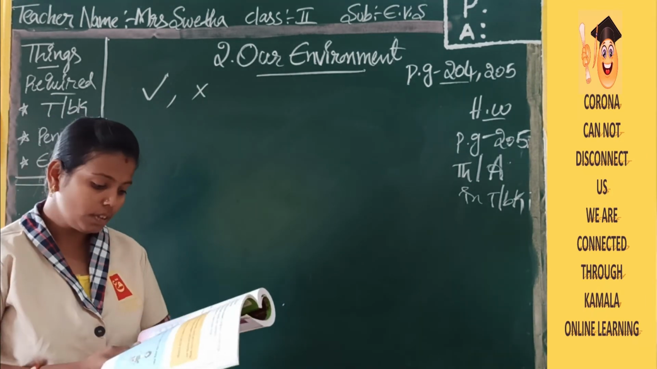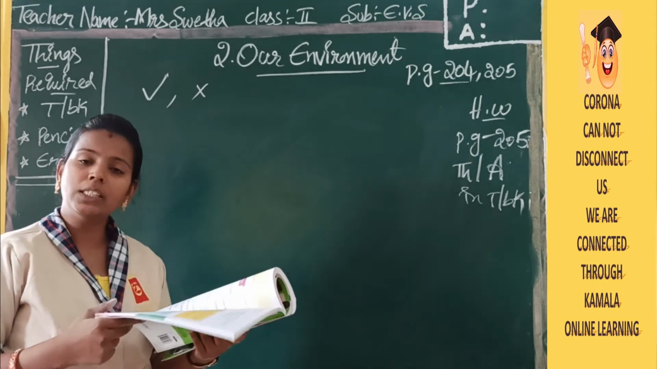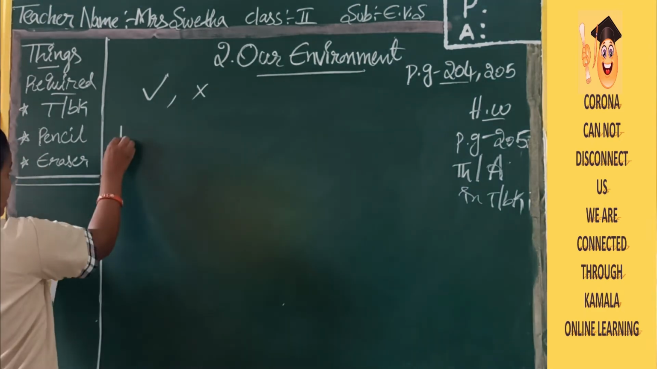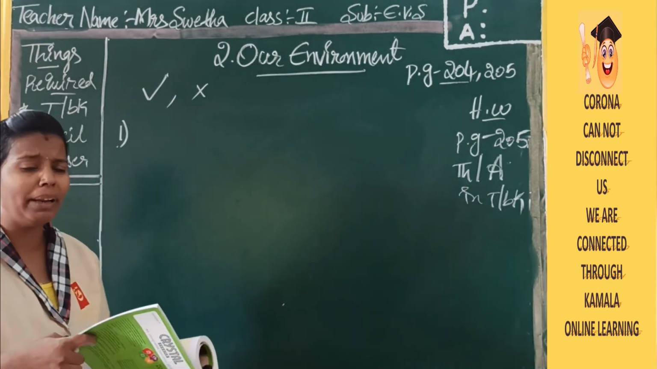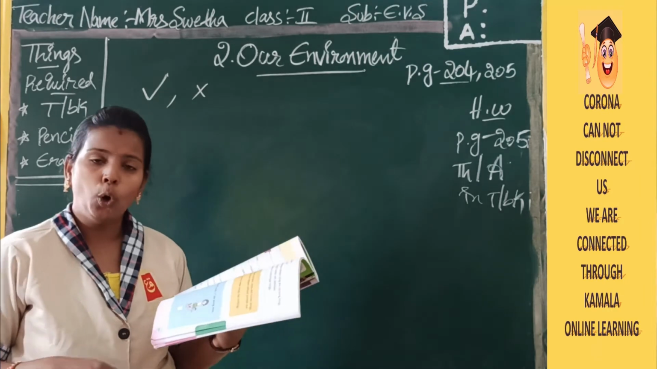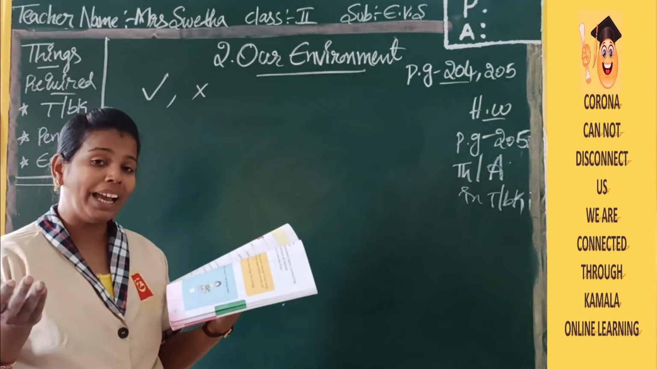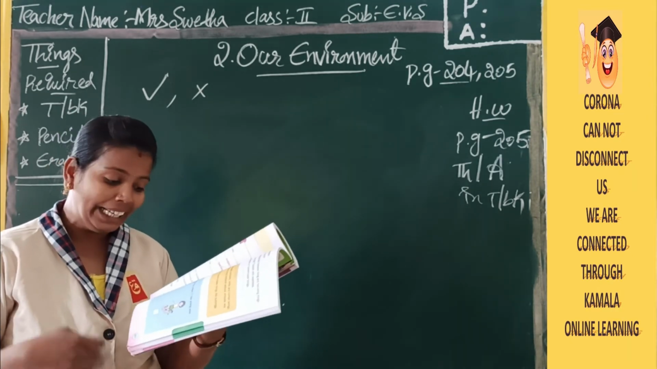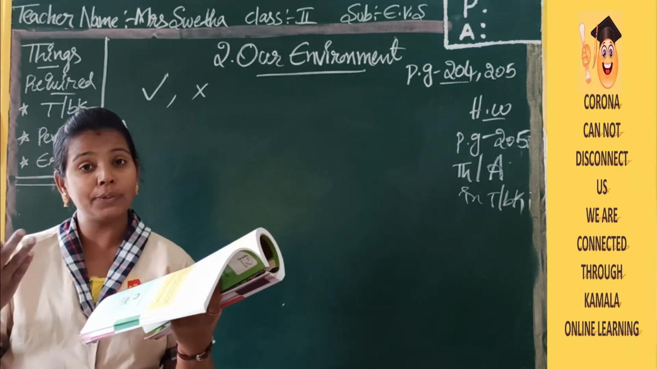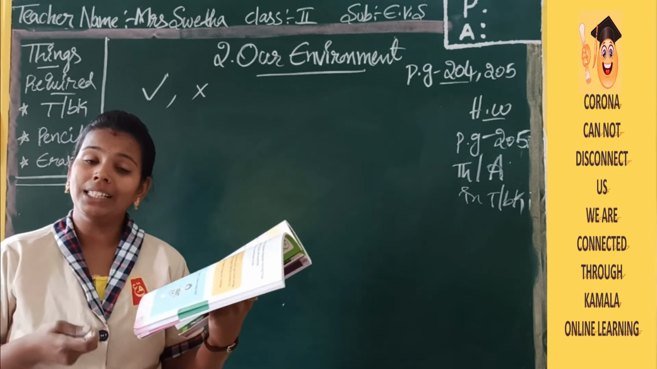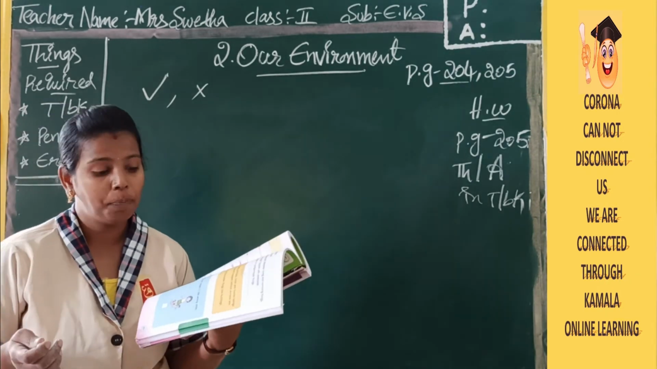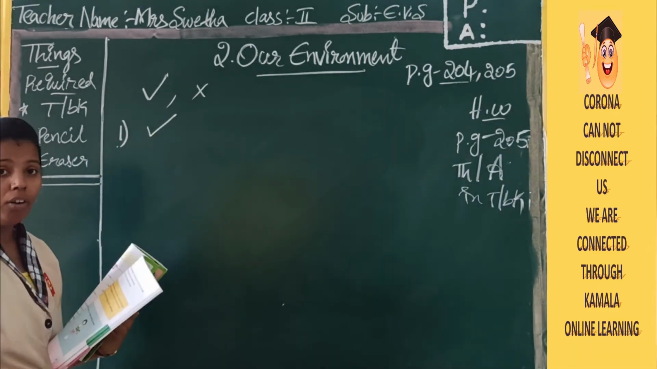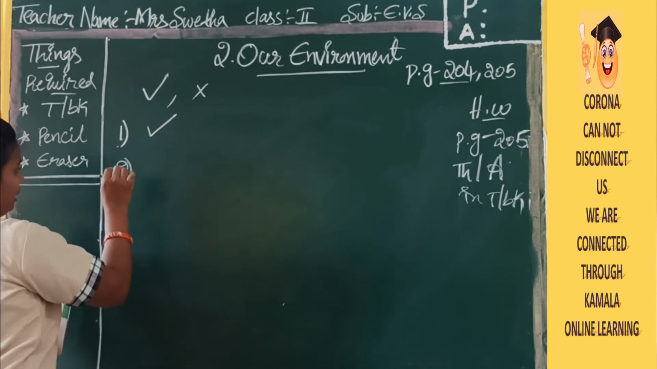In the first picture, he is watering the plant. Watering plants is very good, no children? Who will water the plant? Plants cannot take water by themselves. If you give water to the plant, it will grow, it will give you flowers, fruits, many things. Plants are helpful for us in many ways. So watering the plant is a very good habit. We will mark it as correct.